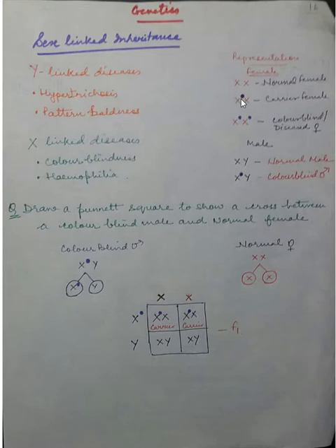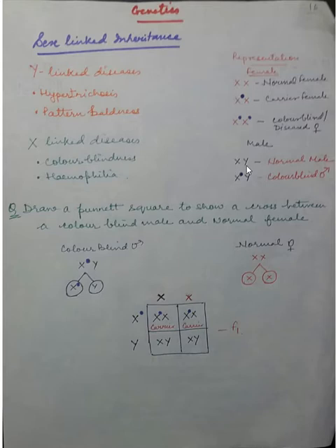But if one of the X chromosomes carries this gene, since only one carries it, she is called a carrier female. Whereas if the gene for this disease is present on both chromosomes, she is called the colorblind or diseased female.